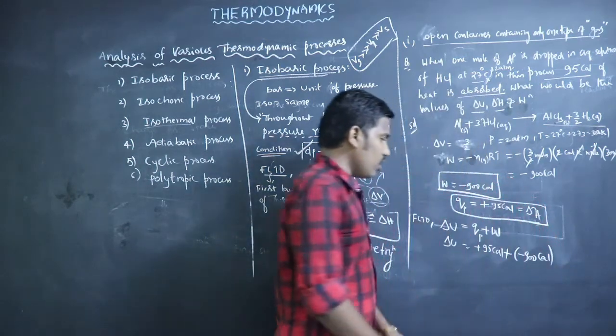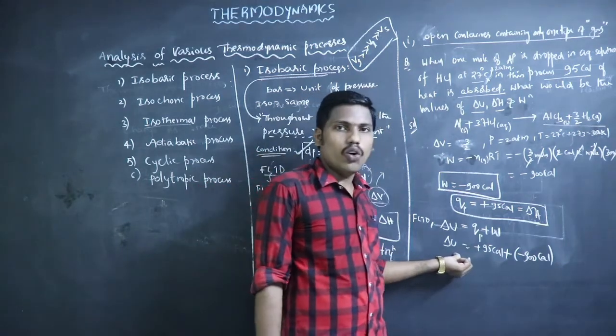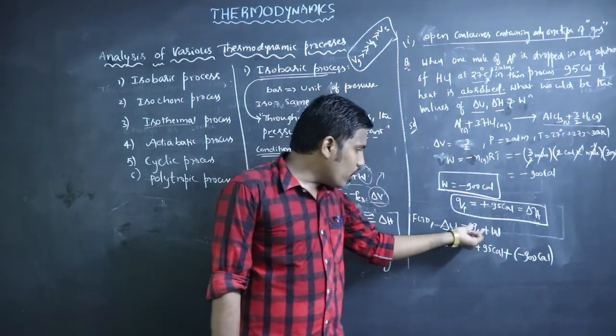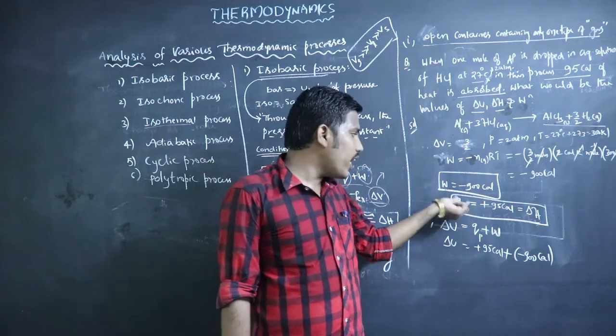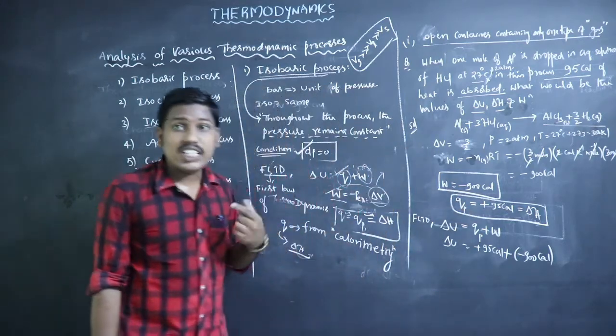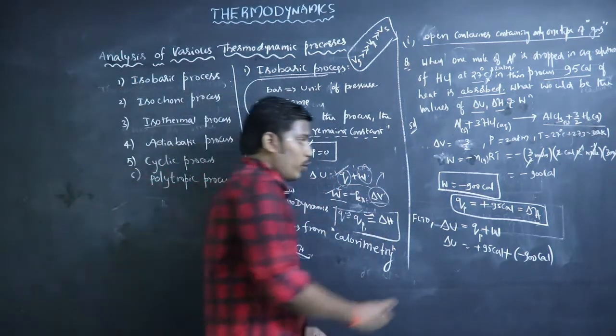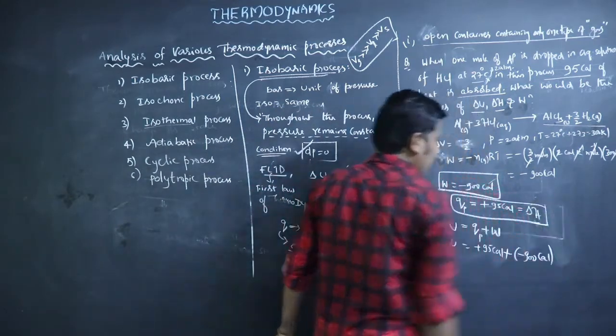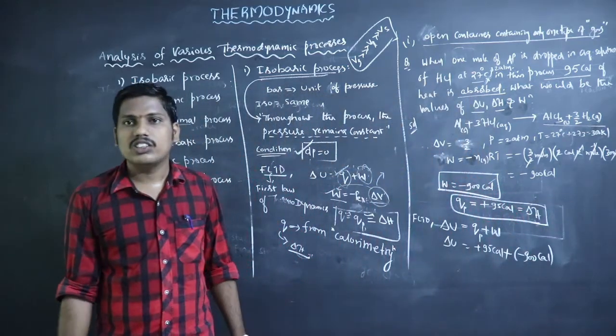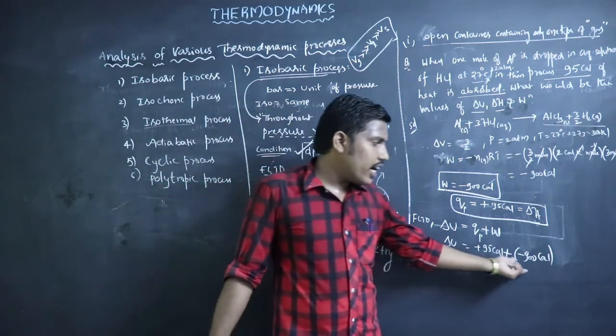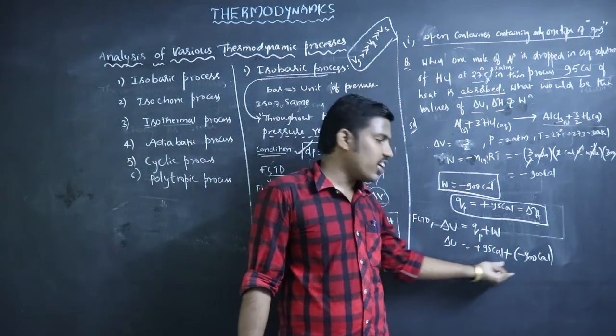Before calculating the U value, first we check both the heat energy value Q and the W value are in the same units, both in calories or both in joules. Then we simply add or subtract depending on the signs.